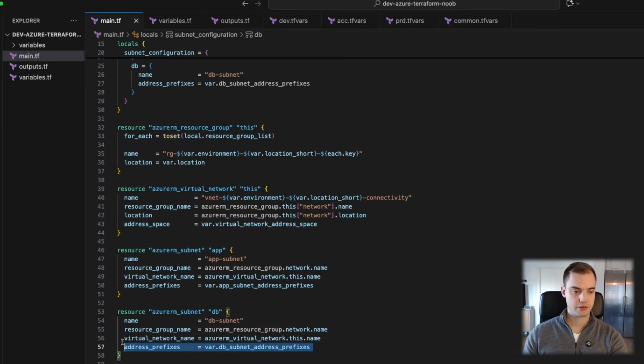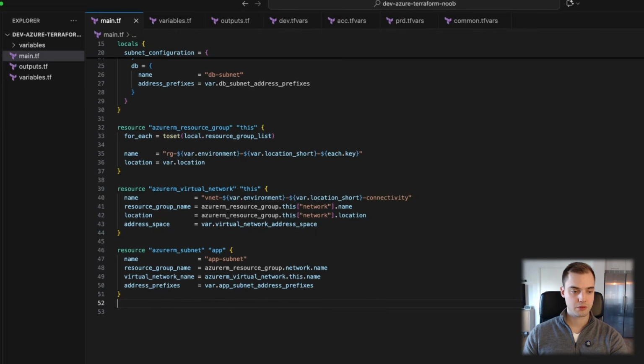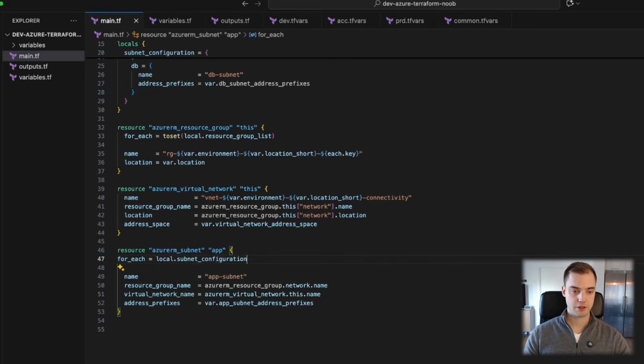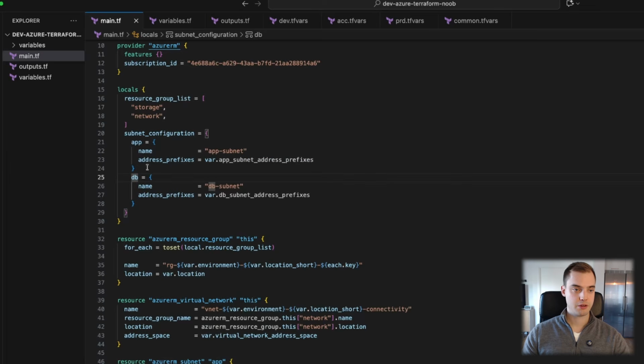So what we do then is we are going to come down to subnets, and we're going to remove the one resource block that we don't need anymore. We're gonna make a new for_each of local.subnet_configuration. Then for the name, we have to say each.value.name, because remember each key is gonna be app and DB, but each value is still tied to its key.